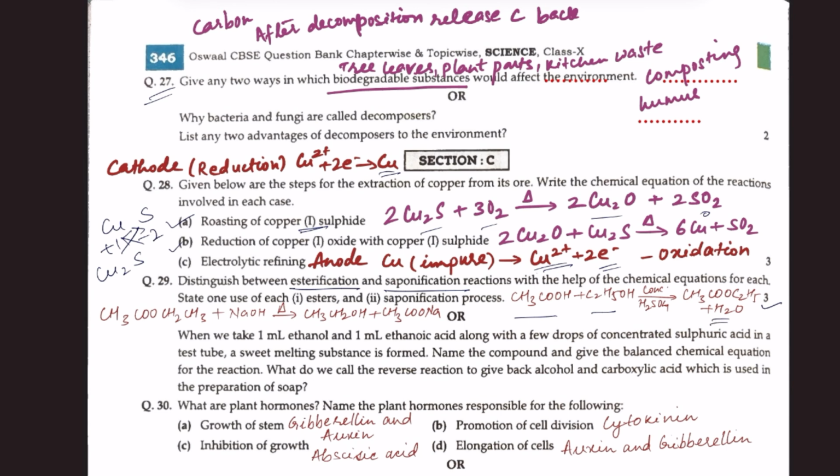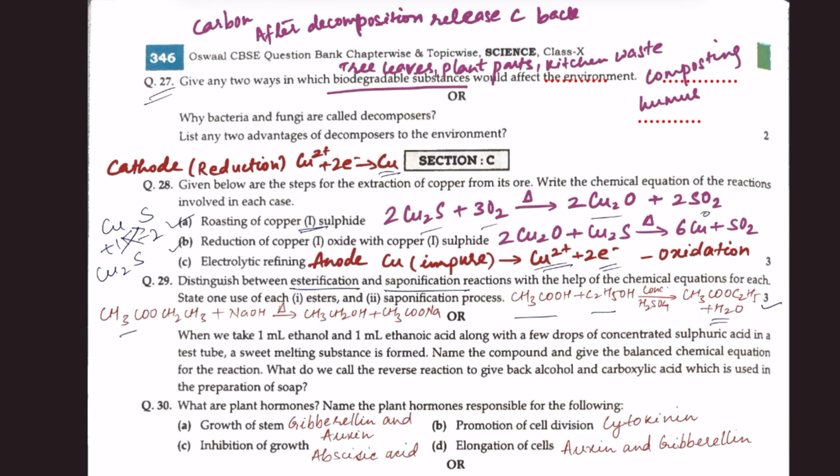So acetic acid or ethanoic acid reacts with ethanol in the presence of concentrated sulfuric acid to form ethyl ethanoate. Here concentrated sulfuric acid helps in the removal of water. Water is formed as byproduct. This product, ethyl ethanoate, is known as the ester, and this process of formation of ester is known as esterification.